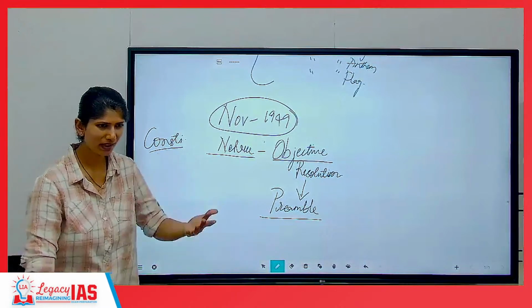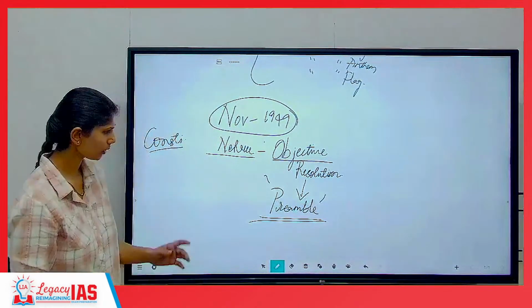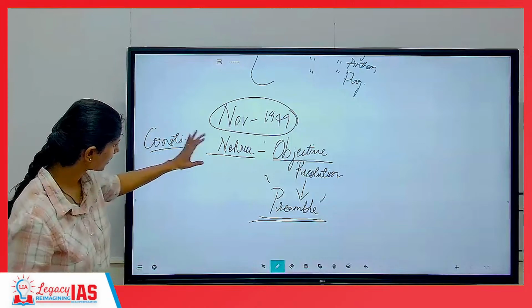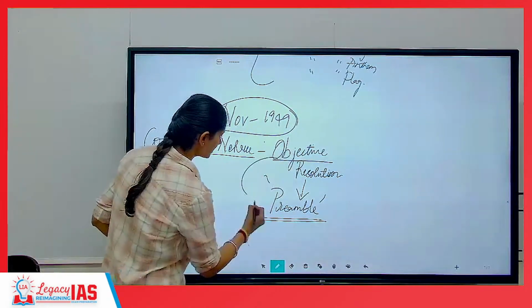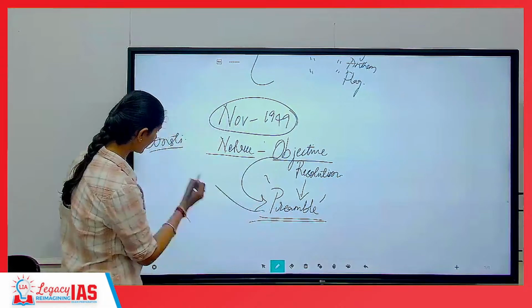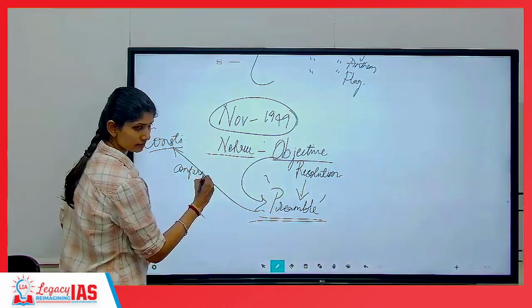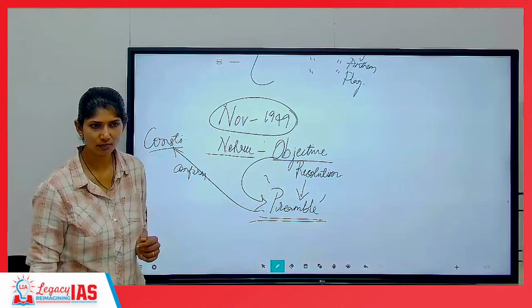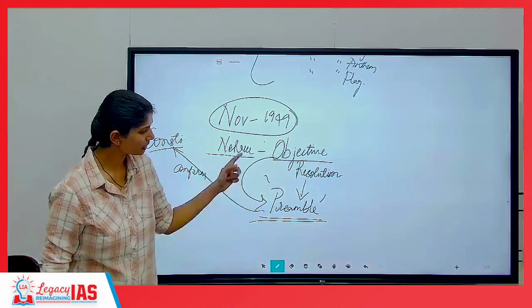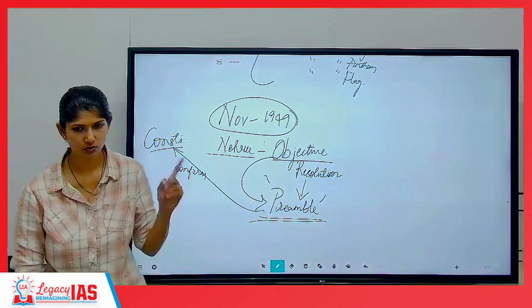Okay, when people asked why preamble was put or adopted at the last, it was because they had to see the preamble was taken from this objective resolution, right? Whatever was taken and put in here should be in conformity with the constitution. If this is something and if this is something, then it will not make sense. So preamble was adopted at last to make sure it has to be in conformity with the constitution. Write it down, important.